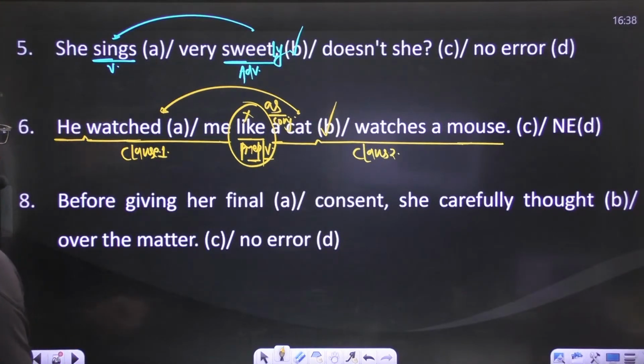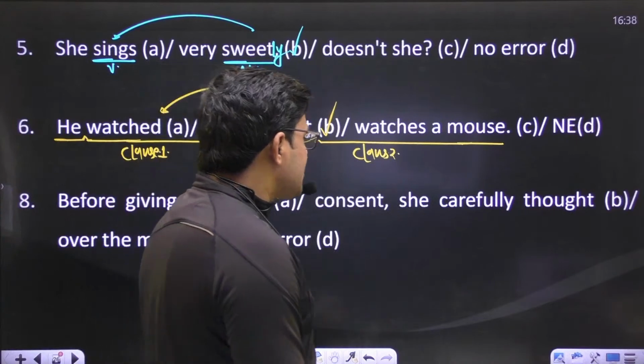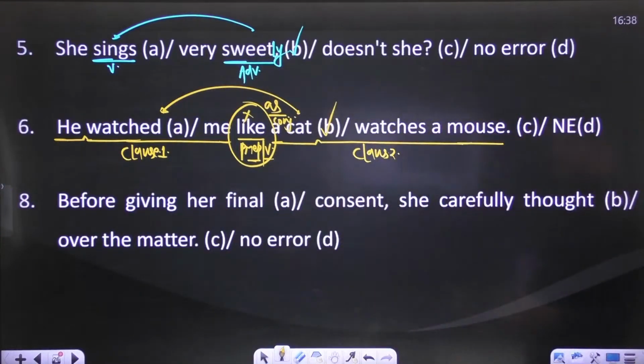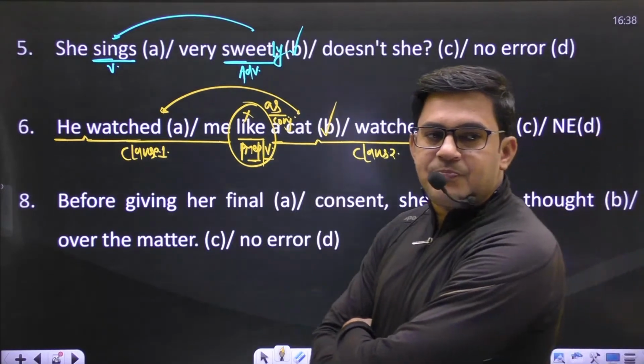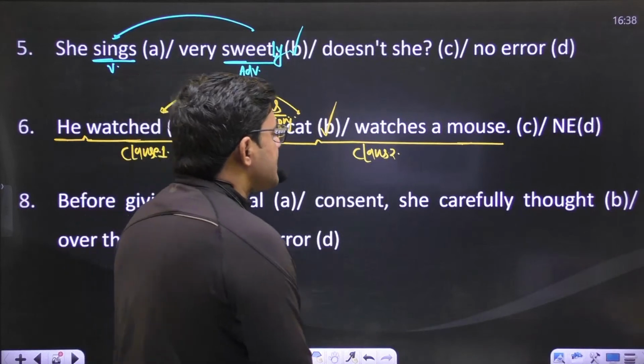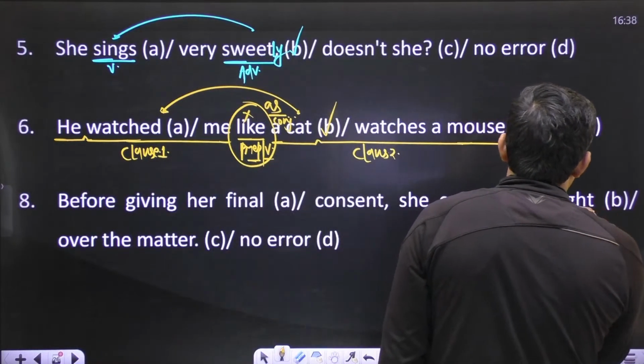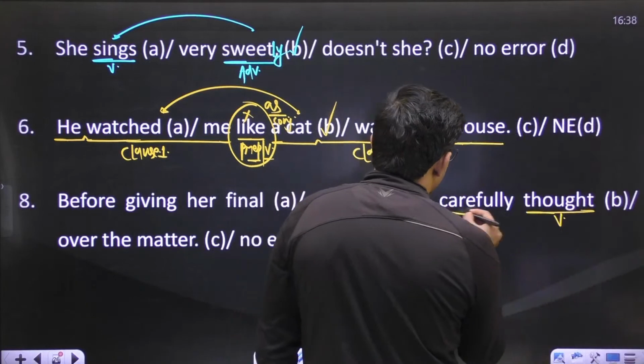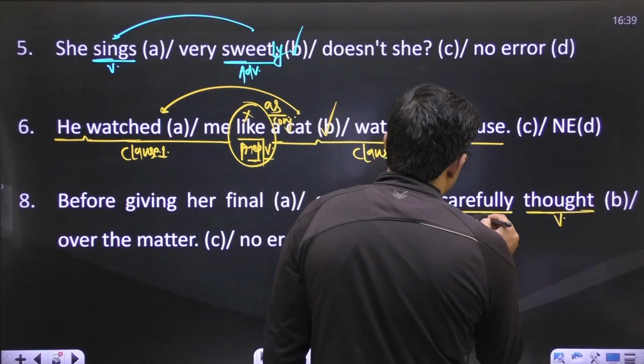Next sentence is, before giving her final consent, she carefully thought over the matter. Okay. In this sentence, thought is a verb, right? And carefully is an adverb of manner.